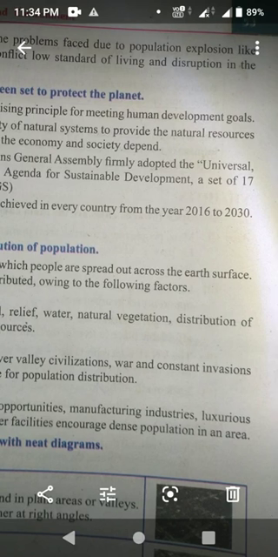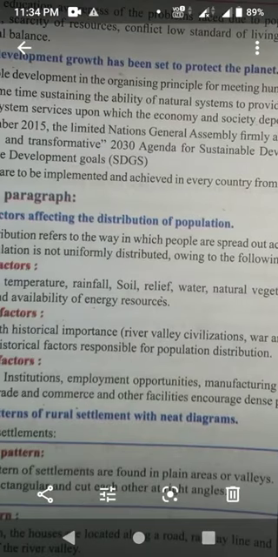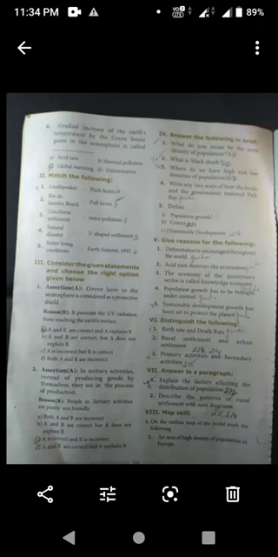Next one, distinguish the following. Roman number 6, distinguish the following. That one I have already given. It's all the questions you have marked, isn't it? Birth rate and death rate.